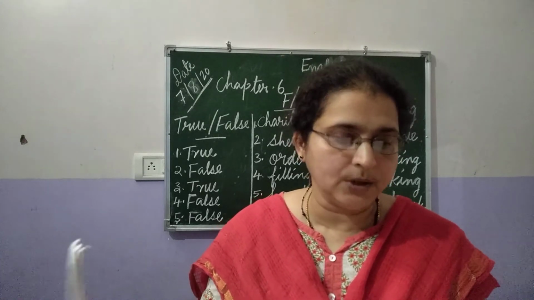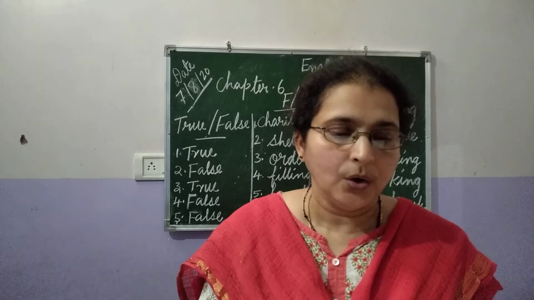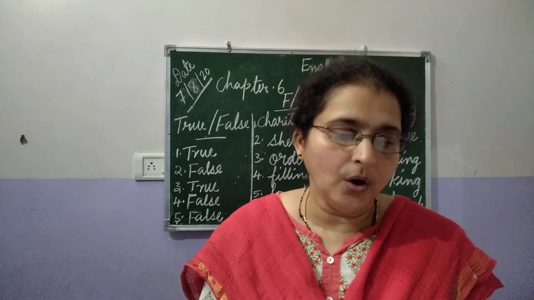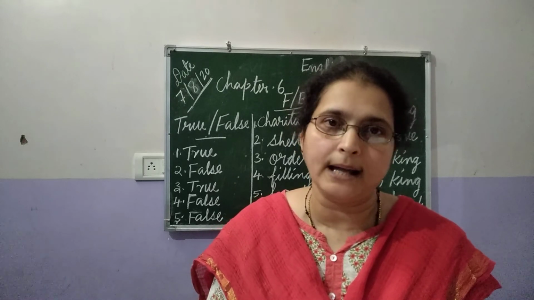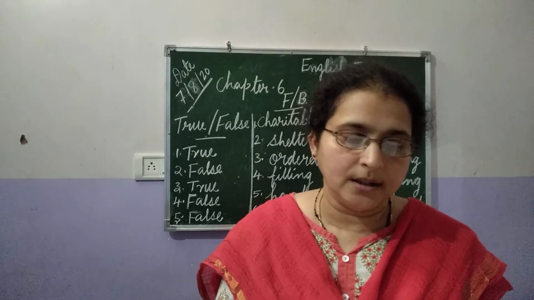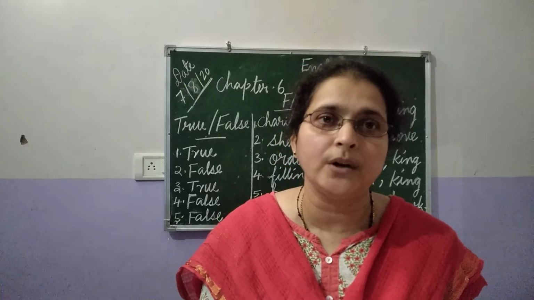So the next question. Who was the hawk actually and who was the dove? You remember who was the hawk and who was the dove? The hawk was God Indra and the dove was God Agni. They both were gods, you know. What did they want to do? They wanted to test the endurance power of King Shibi.